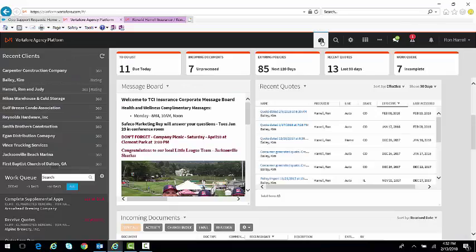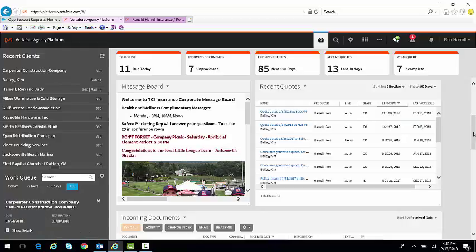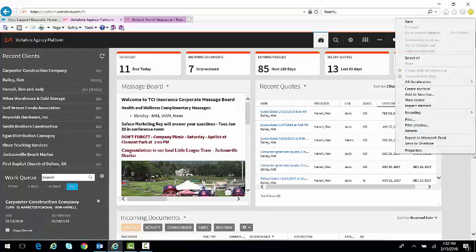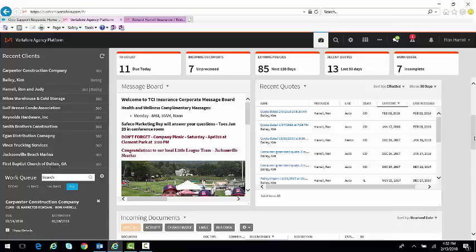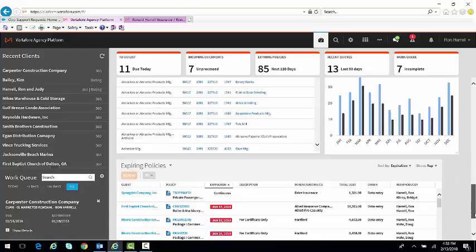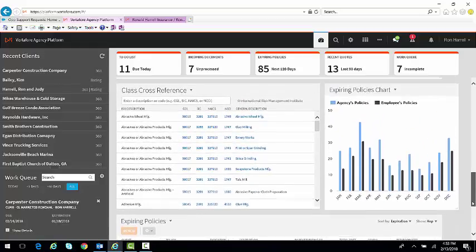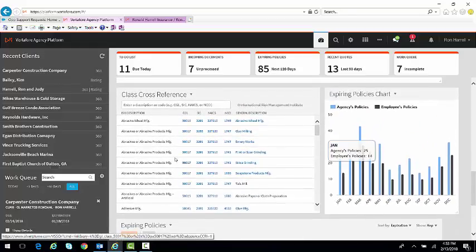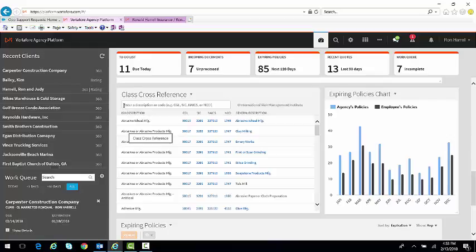I'm going to go back to the main screen here and talk about one other item that we really didn't get a chance to talk about during our initial meeting, and that is the integration here, if I can click the right button, way down at the bottom to the class cross-reference. This is the integration here to Reference Connect. And you mentioned to me that you're not really using Reference Connect all that effectively.